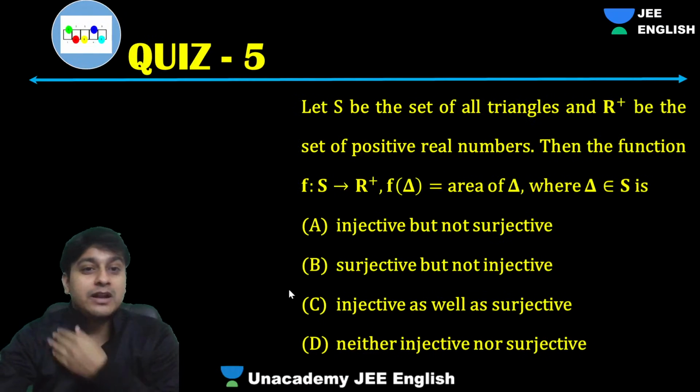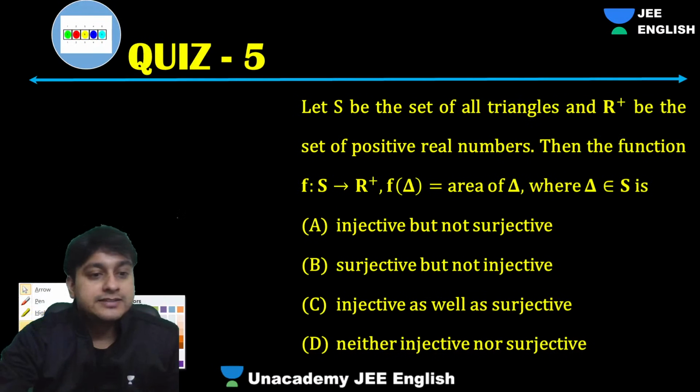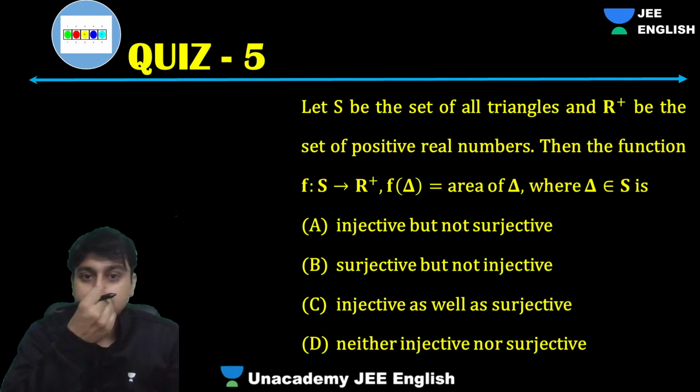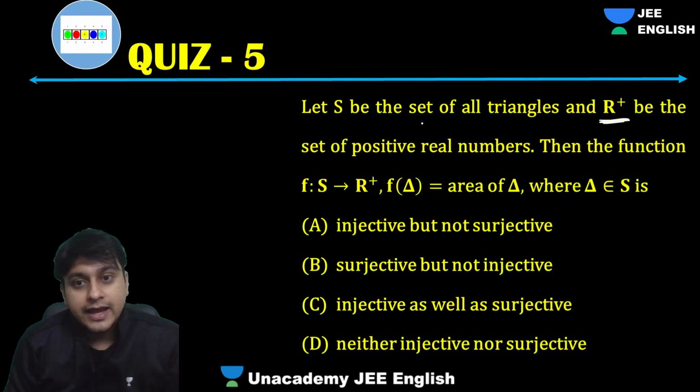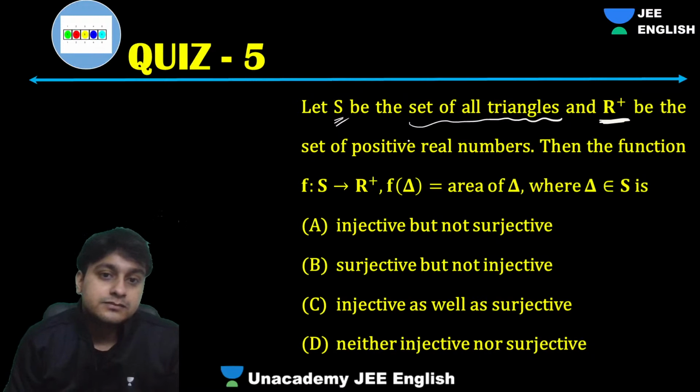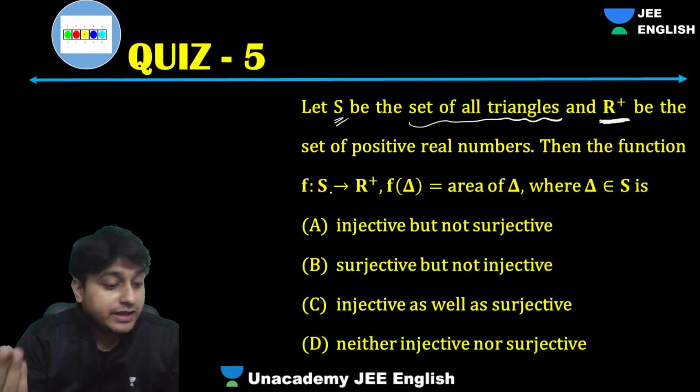Okay, this is also one amazing problem. So let's see how many of you can do this one. So a set S of all triangles and R plus be the set of all positive real numbers. R plus means positive real numbers, and set of all triangles is S. So your domain is S and codomain is R plus. Very unique problem.